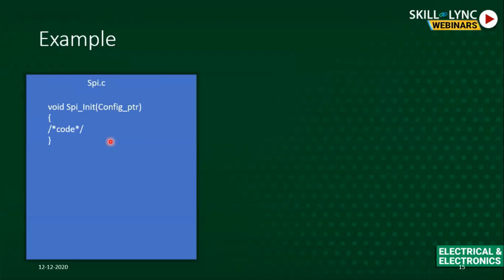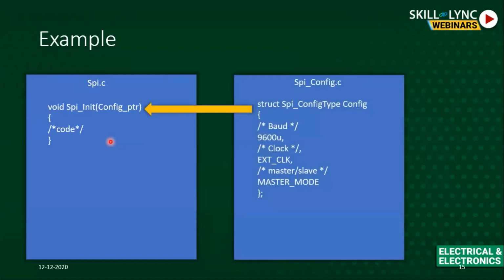So for that, what we do is we separate the configuration from our driver, so we'll have something called config.c or config data, or whatever the name is. There we'll define a structure which will contain all the data, like what the baud rate is, what clock I'm going to use, whether it's master or slave, and all the data I'll have in this config.c, and I will just pass this data or this structure to my actual driver.